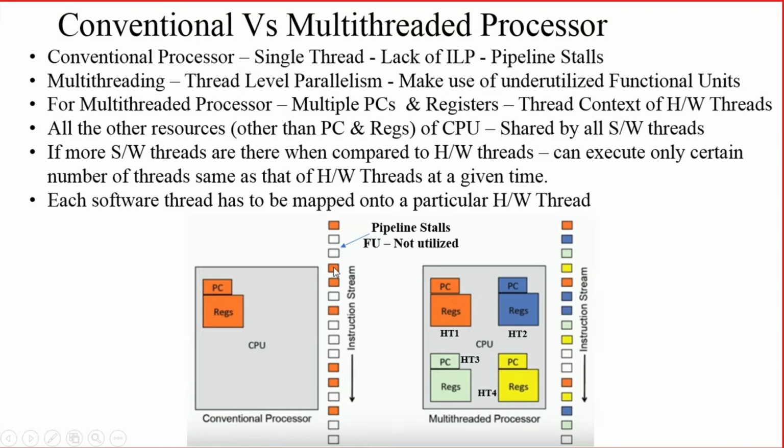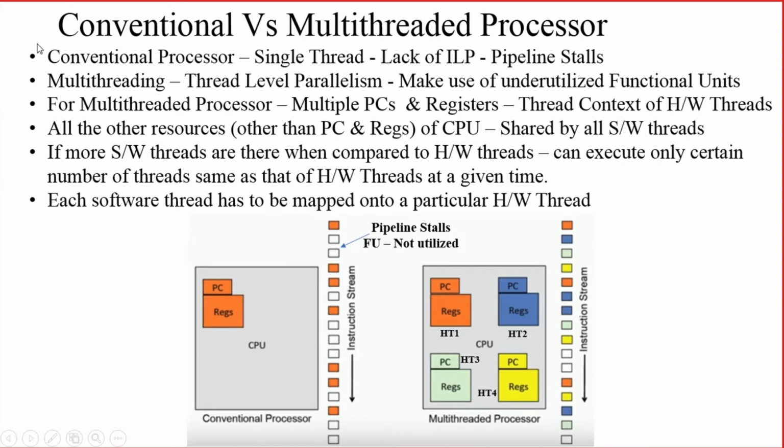So when you are executing a single thread, you can see that most of the functional units shown in the figure, known as FU, or execution units, both the same, may not be utilized due to some kind of pipeline stalls, delayed branching, branch misprediction, etc. So that is the case of a conventional processor. The throughput of the conventional processor will be affected severely.